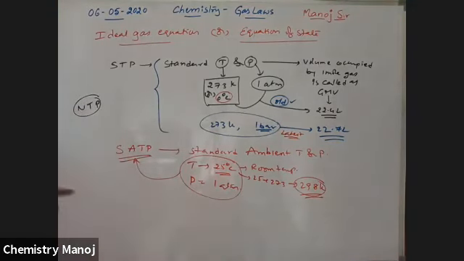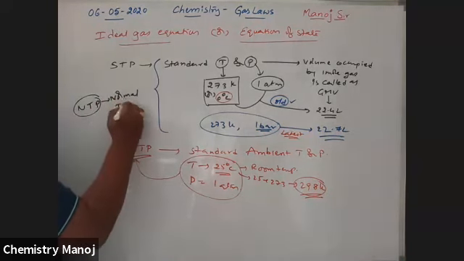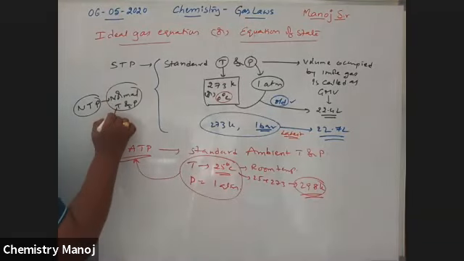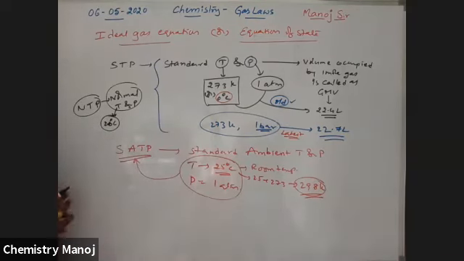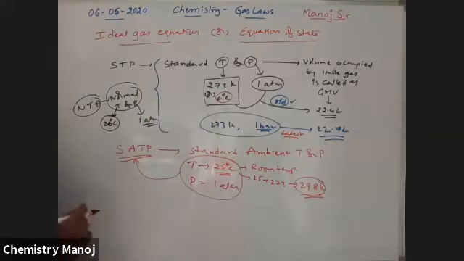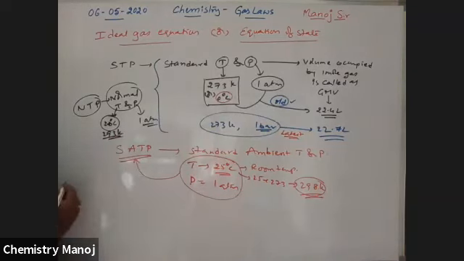NTP. What is this? Normal temperature and pressure. Here temperature is taken as 20 degrees centigrade, and pressure is equal to 1 atmosphere. So 20 means 273 plus 20, that is 293 Kelvin. So these are taken as normal temperature and pressure.